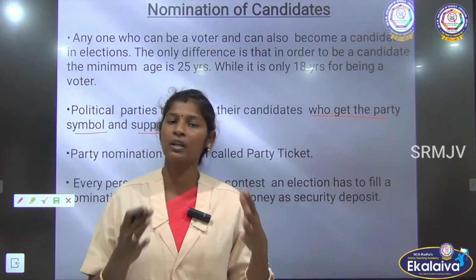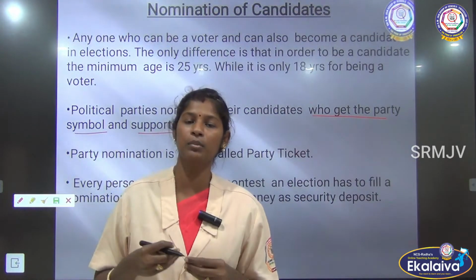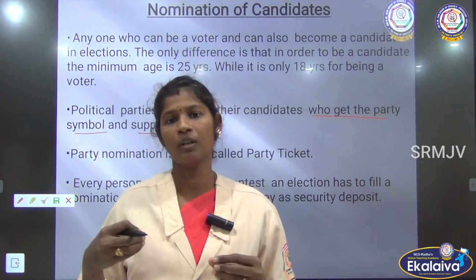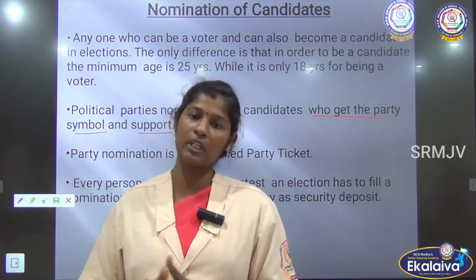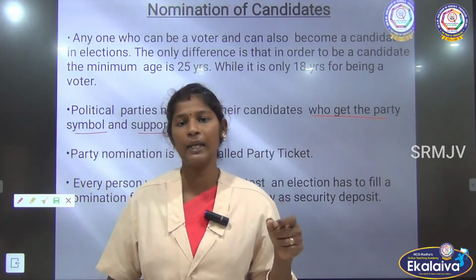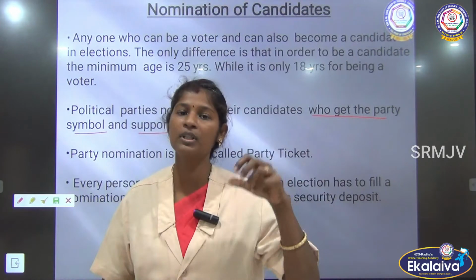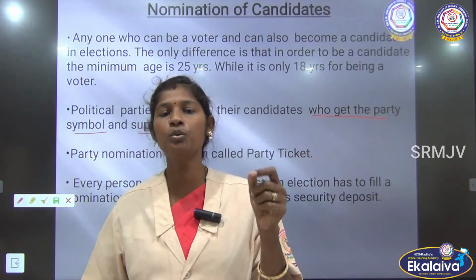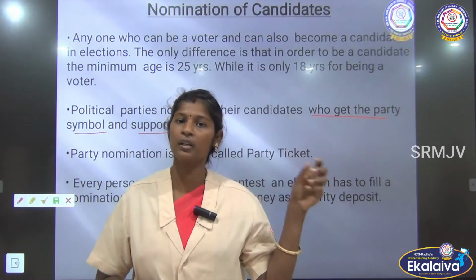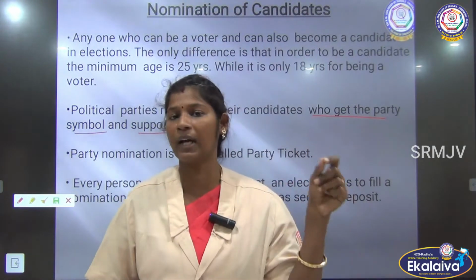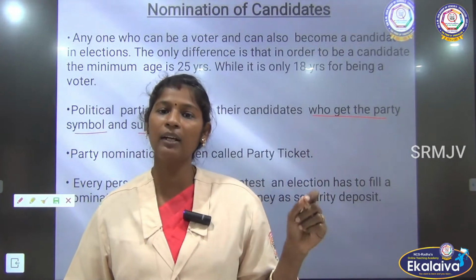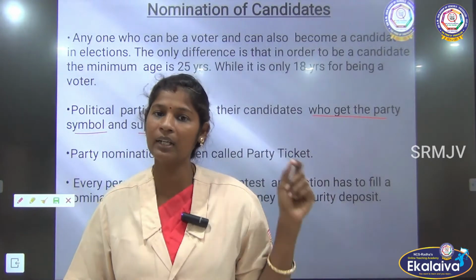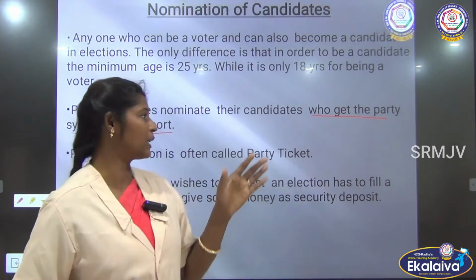In case a candidate wants to compete in the election apart from the support of the political parties, it is the responsibility of the election commission to issue the symbol for that candidate, and that candidate will be declared an independent candidate.